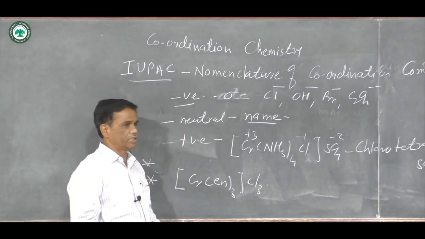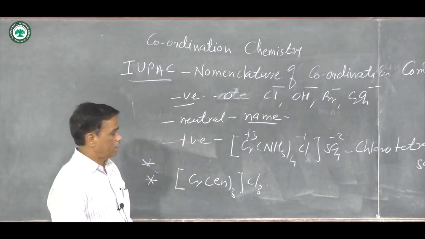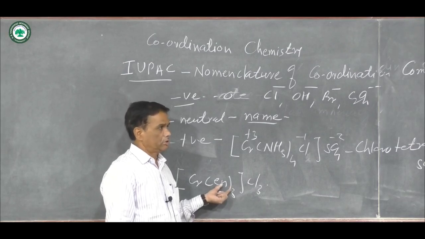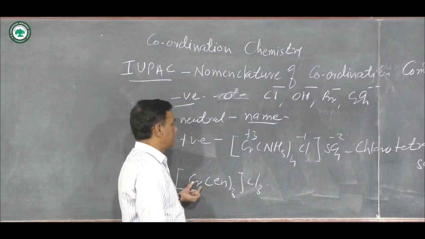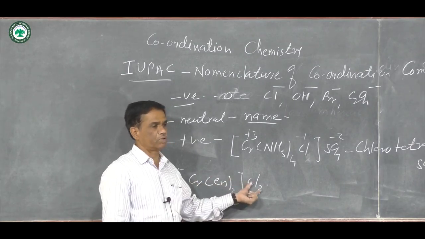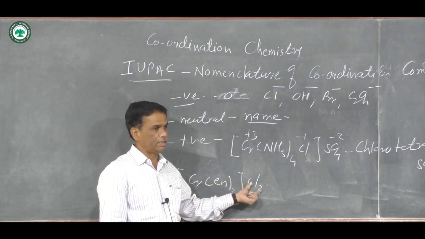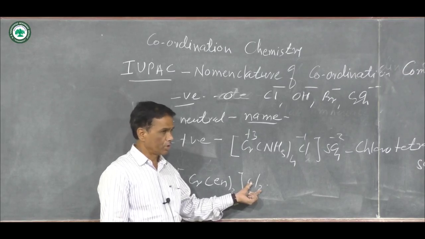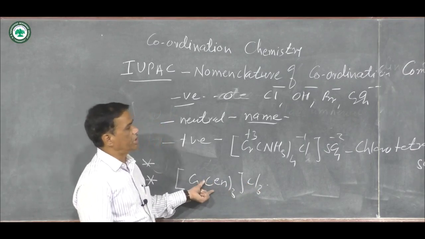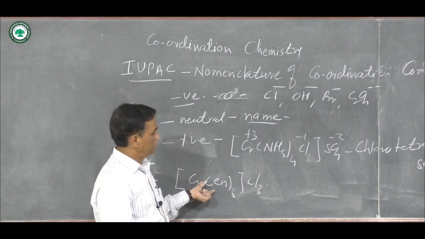This is a coordination compound. Here ethylene diamine is a bidentate ligand. 3 ligands are directly attached to the chromium. Then outside the square bracket 3 chloride ligands are in the second sphere and they are named lastly. Then the name of this coordination compound is given.